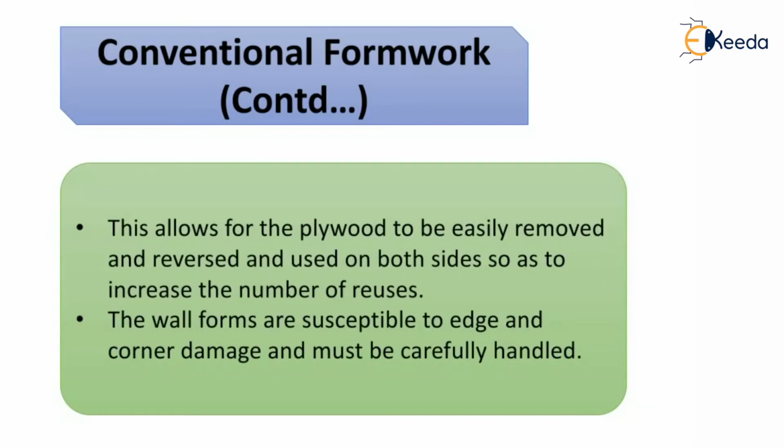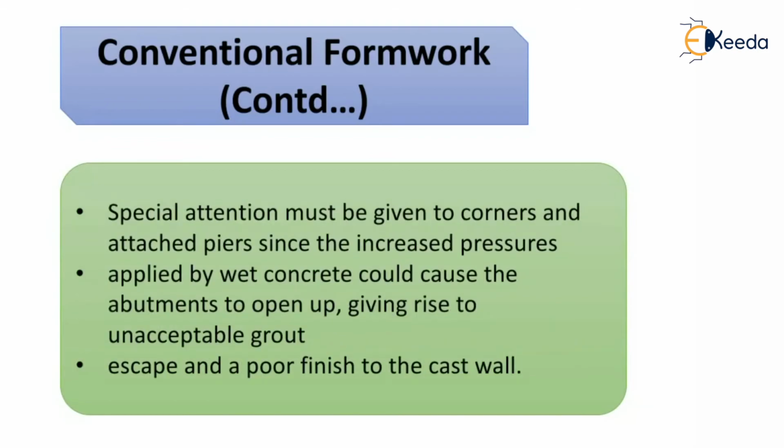This allows the plywood to be easily removed and reversed and used on both sides so as to increase the number of reuses. The wall forms are susceptible to edge and corner damage and must be carefully handled. Therefore, special attention must be given to the corners and attached piers, since the increased pressure applied by the wet concrete could cause the abutments to open up, giving rise to unacceptable grout escape, and the grout escapes and gives a poor finish to the cast wall.